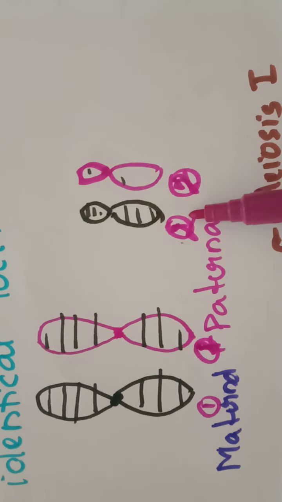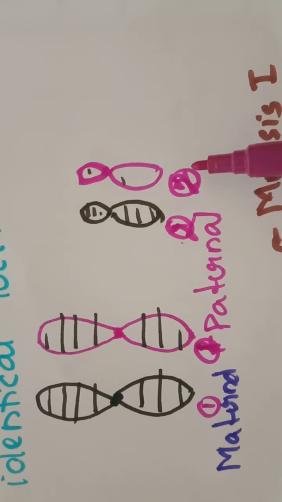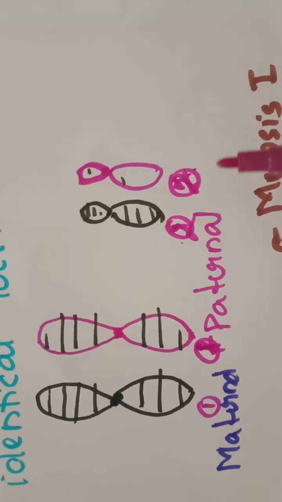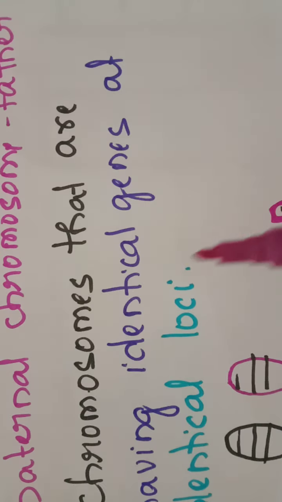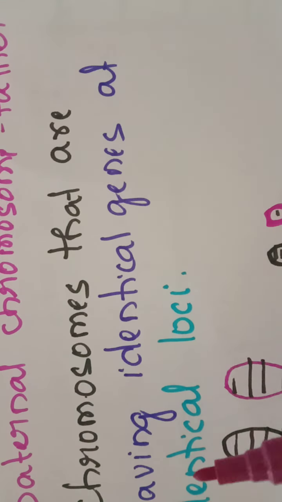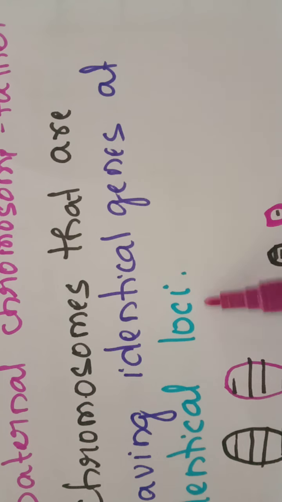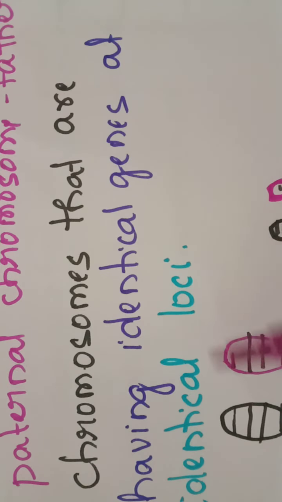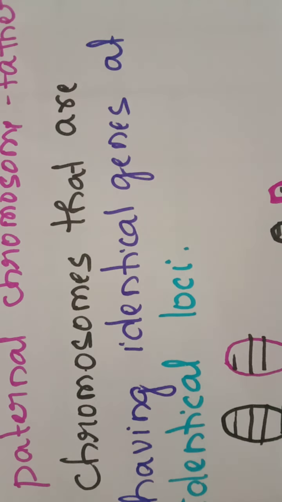Similarly, chromosome 2 of the father and chromosome 2 of the mother form a homologous pair. In other words, the same chromosomes inherited from two different parents form the homologous chromosomes.